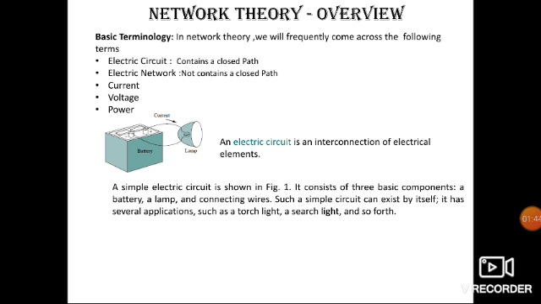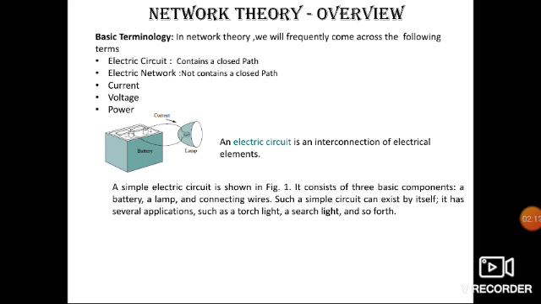These are the most basic terms for network theory. So it is imperative that we gather some basic knowledge of these terms before proceeding further. Let's start with electric circuit.